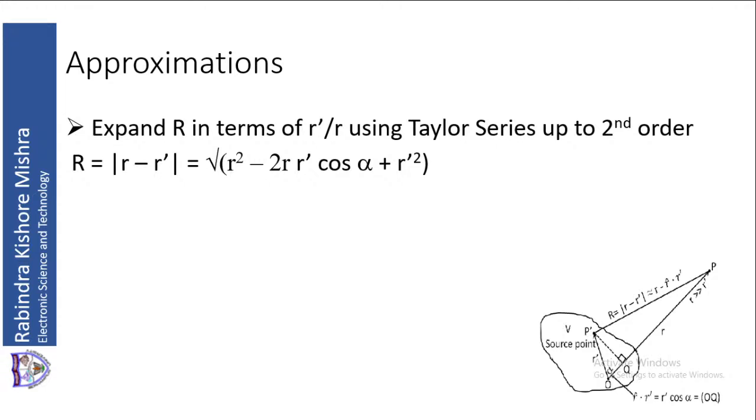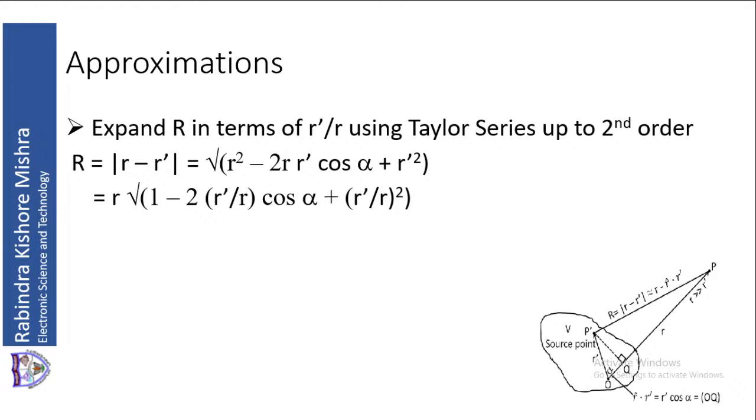Now what is R? R is equal to the absolute difference R minus R dash. Now R minus R dash, you can say, is the root of R square minus 2R R dash cos alpha plus R dash square. Why does this happen?